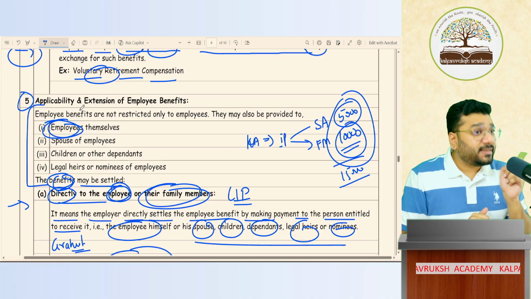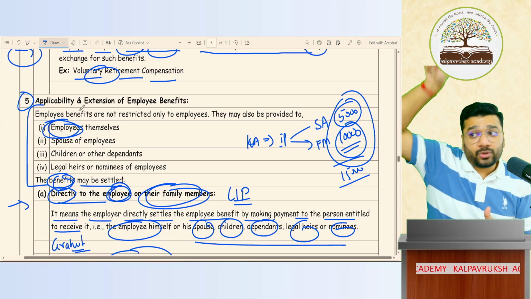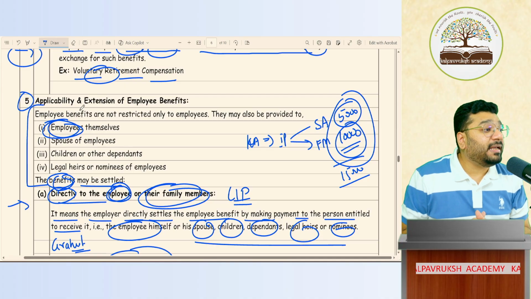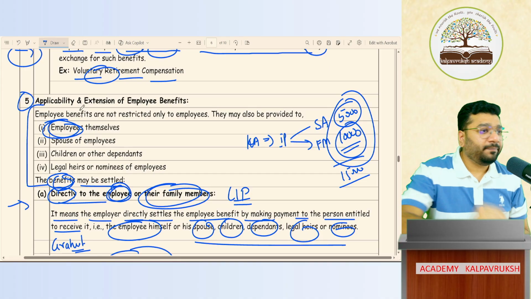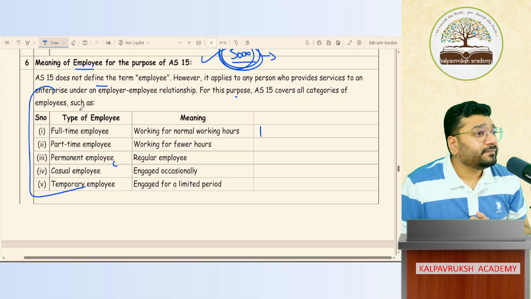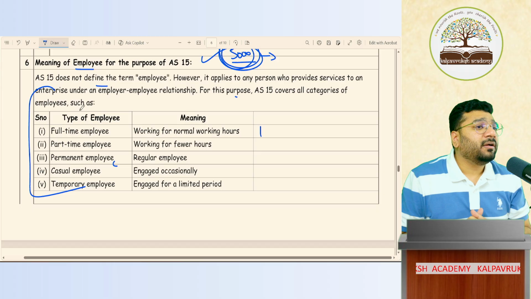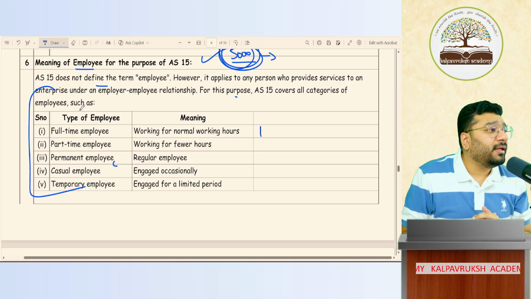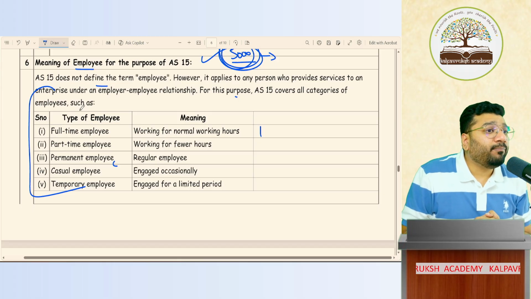Sometimes, in some type of employee benefit, the employee benefit is not directly paid by the employer. It is paid through somebody. Even if it is paid through somebody, the amount that is paid through somebody will still be treated as employee benefit given by the employer. Got it? Okay. Next. Meaning of employee is not defined anywhere in Accounting Standard 15. But they have told that wherever there is an employer-employee relationship, that will be construed as employment. And in the case of that employment, if any amount is paid by the employer to employee in any form, in any manner, in any type, it will be construed as employment benefit.